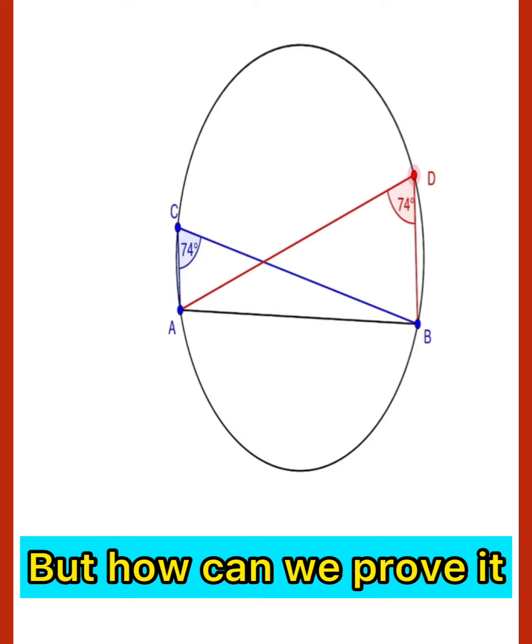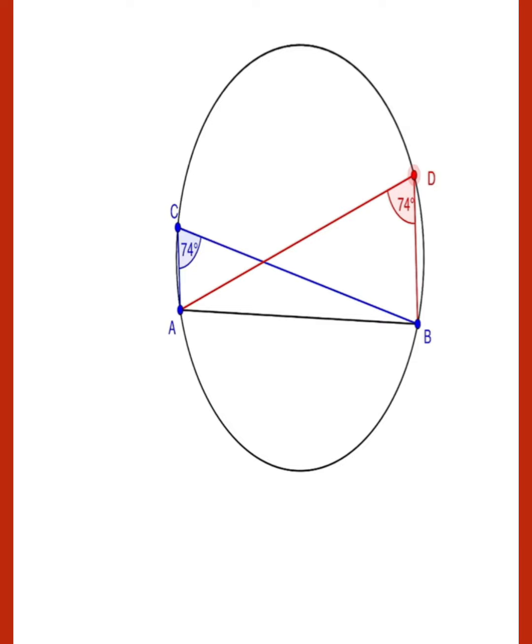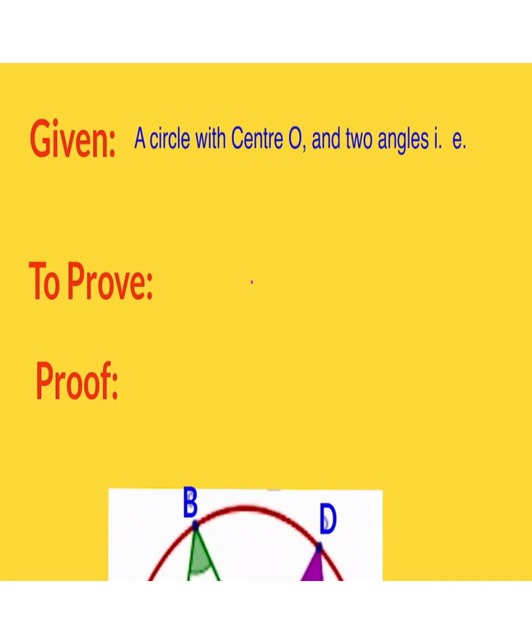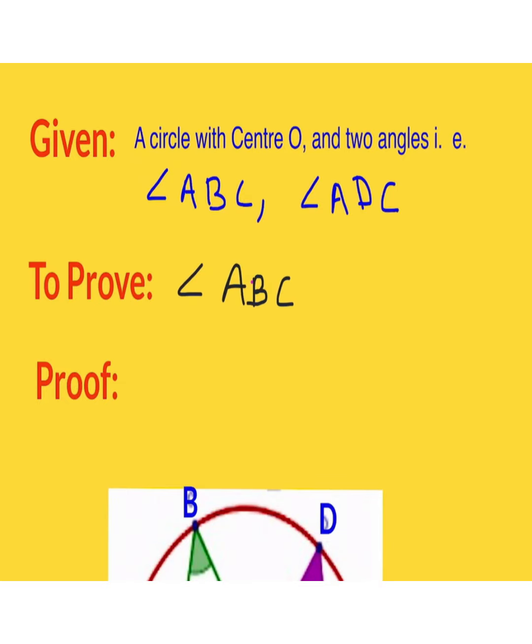So how can we prove it? Let us see the proof of this theorem. Here two angles are given, angle ABC and angle ADC, and we will prove that angle ABC is equal to angle ADC. How can we prove it? So dear, let us start the proof of this theorem.